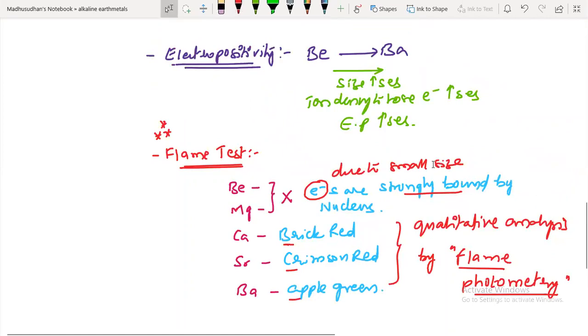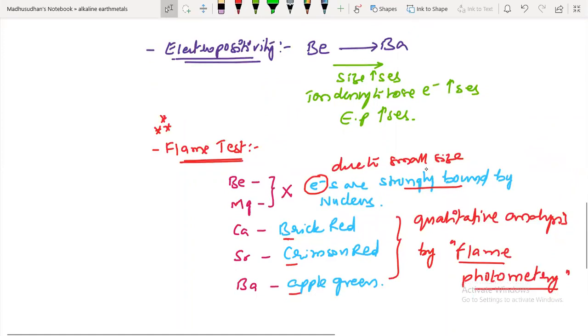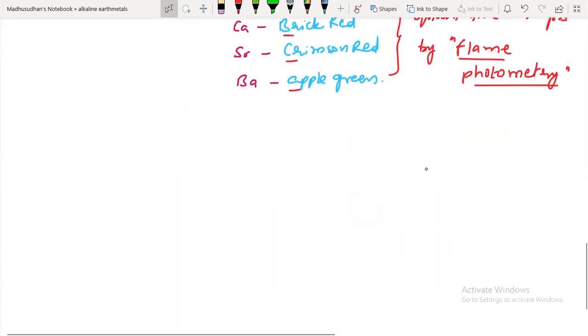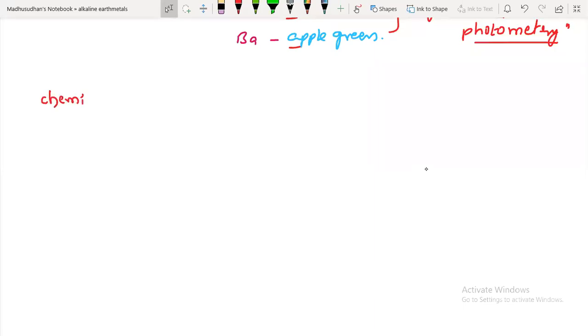Next, we'll move to chemical properties. Chemical properties of second group elements.